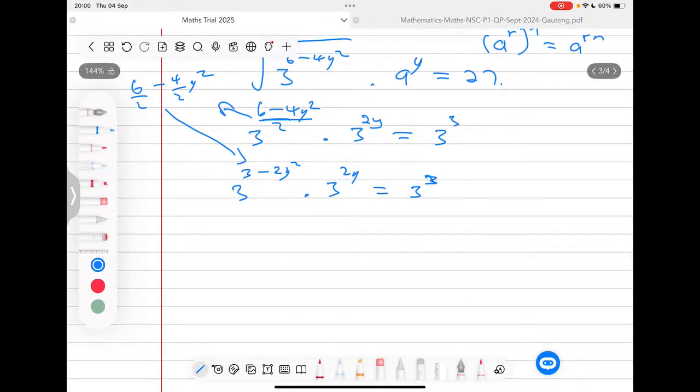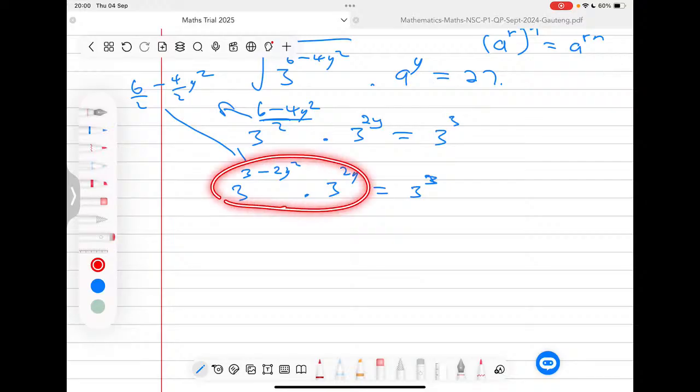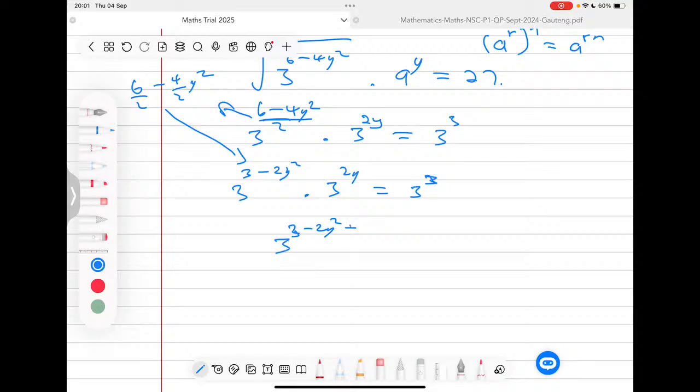right? Now I'm going to use my laws of exponents here by saying I keep the base, so that I have a 3 to the power 3 minus 2y squared, and then I add the 2y. Remember, when you are multiplying two powers that have the same base, you keep the base, then you add the exponents. So I'm adding this to that. So I'm saying 3 to the power 3 minus 2y squared plus the 2y, right? And now I'm going to have a 3 to the power 3.